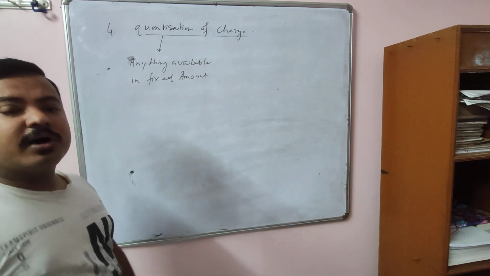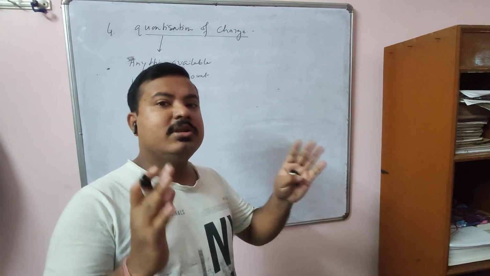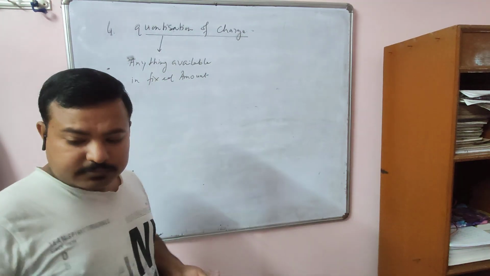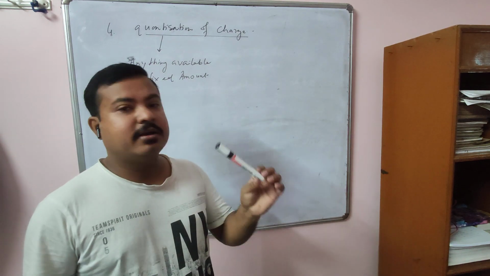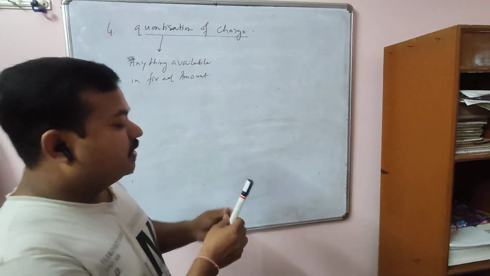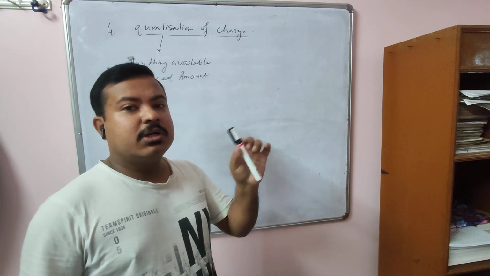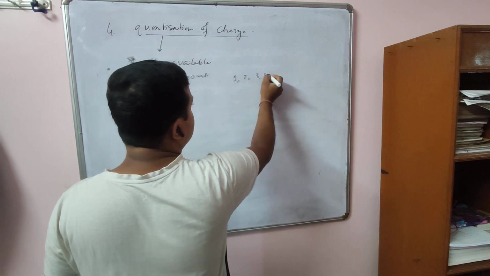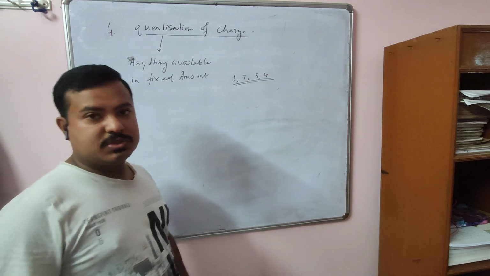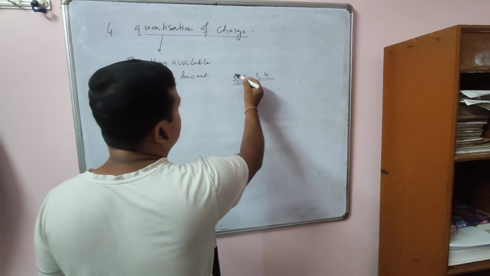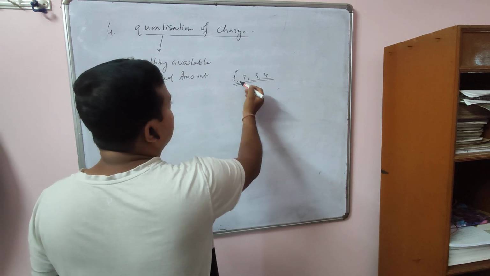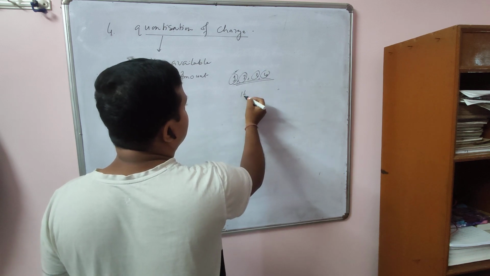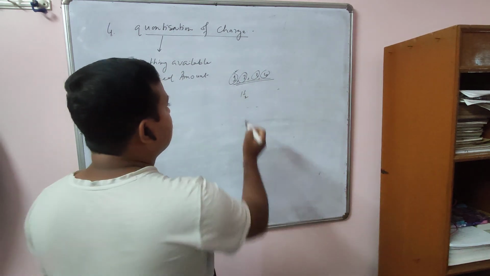Okay, quantization means what? Anything which is available in a fixed amount. Fixed amount means what? Say for example, just take the example of this marker. Here you see 1 marker, 2 markers, 3 markers, 4 markers. These are the possible values. If you want to buy a marker from a bookshop, then you have to buy 1 marker or 2 or 3 or 4 markers. You cannot buy 1.5 markers, which is not possible.